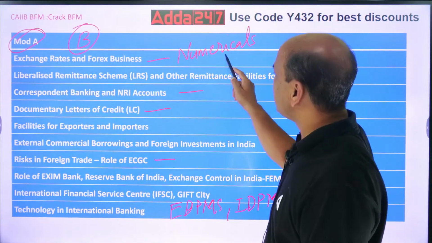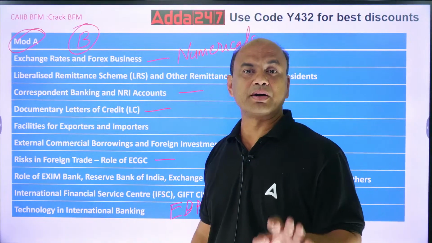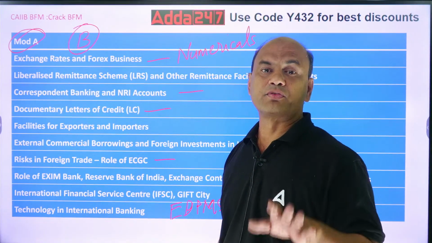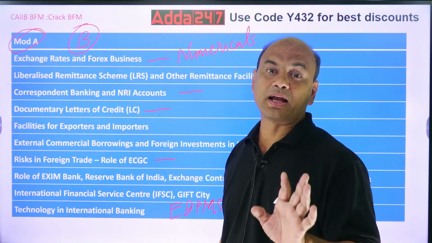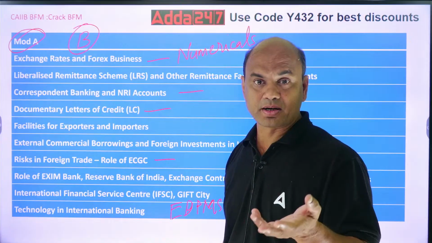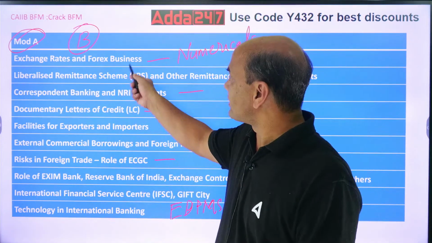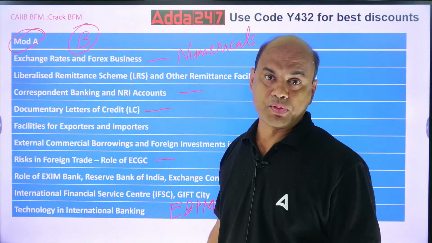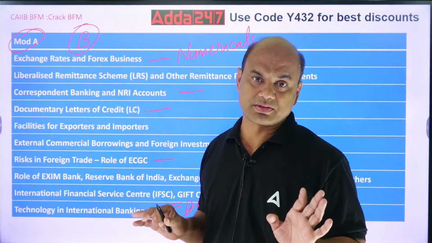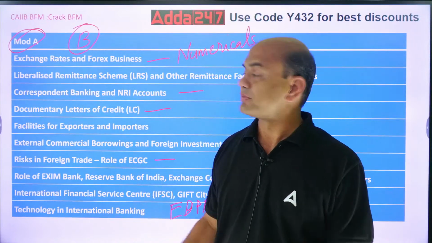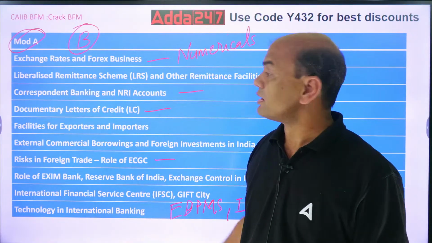You will have many numericals on this, I'll tell you. Roughly 5 marks for 1 case study, plus 1 mark each for 3 to 4 numericals. So roughly 9 to 10 marks, and theory is separate. Theory will again be 3-4 marks. So from this first chapter only, module A, you will get roughly 12 to 13 marks minimum.